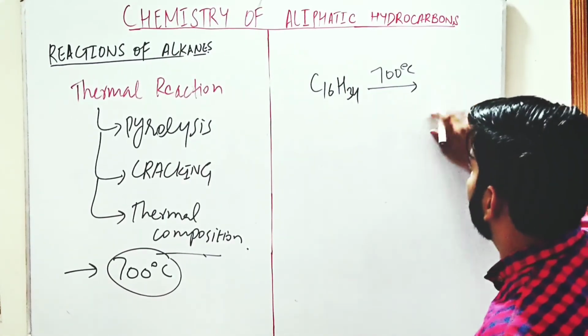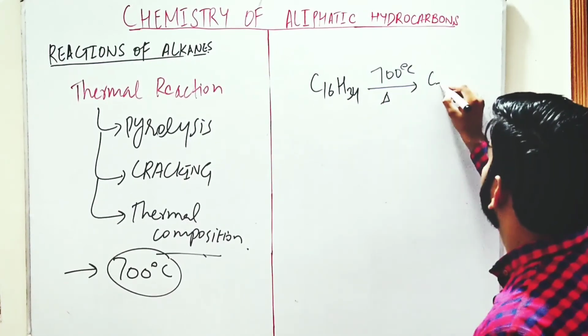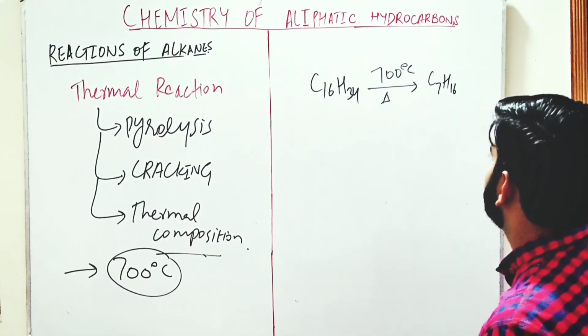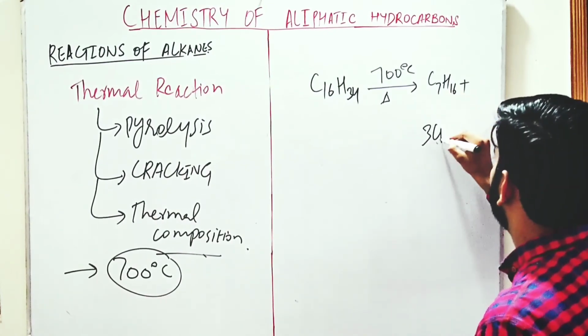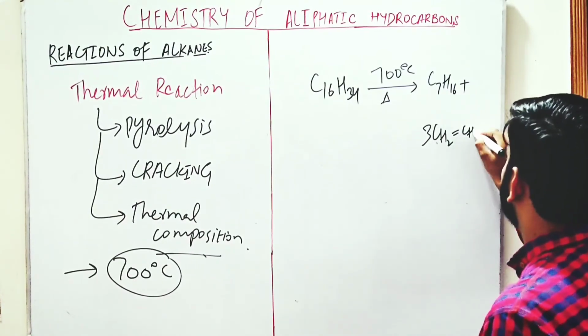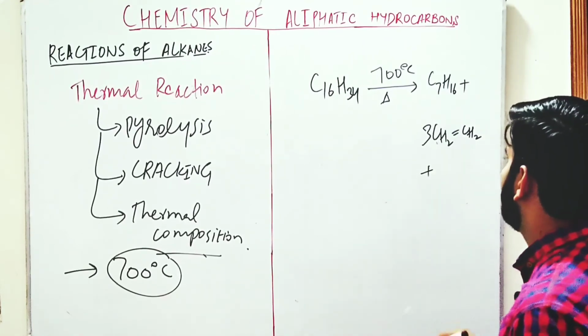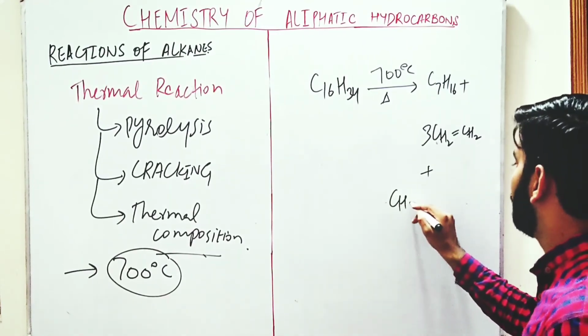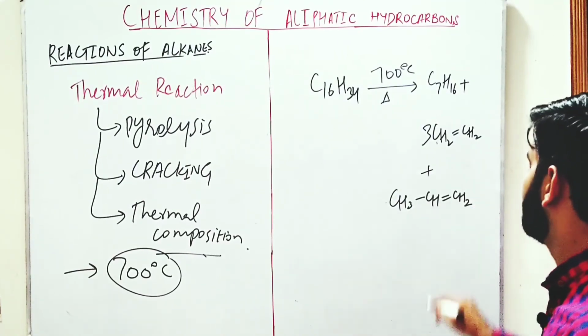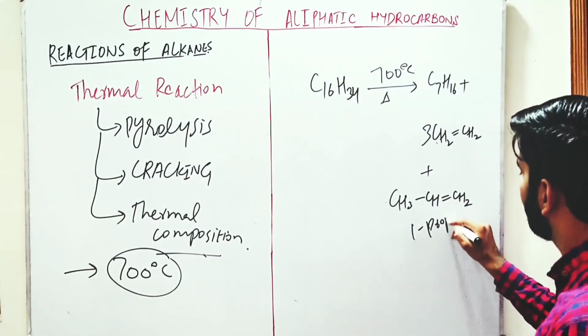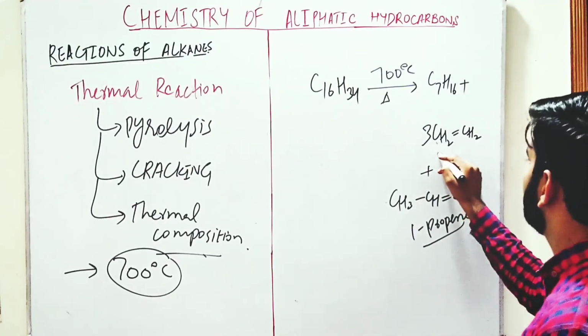Then there is formation of lower hydrocarbons. This is called heptane, with 3 moles of ethene and 1 mole of 1-propene. This is called 1-propene. This is the 3 moles of ethene.